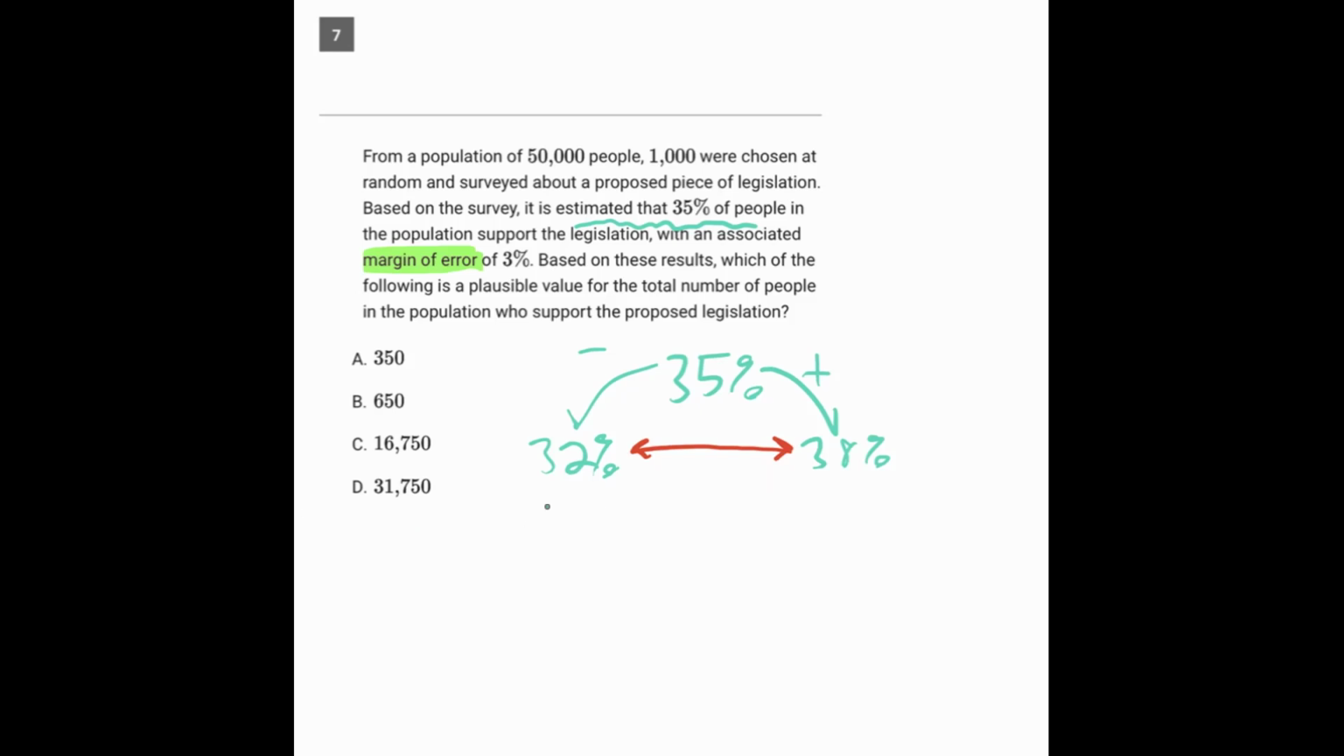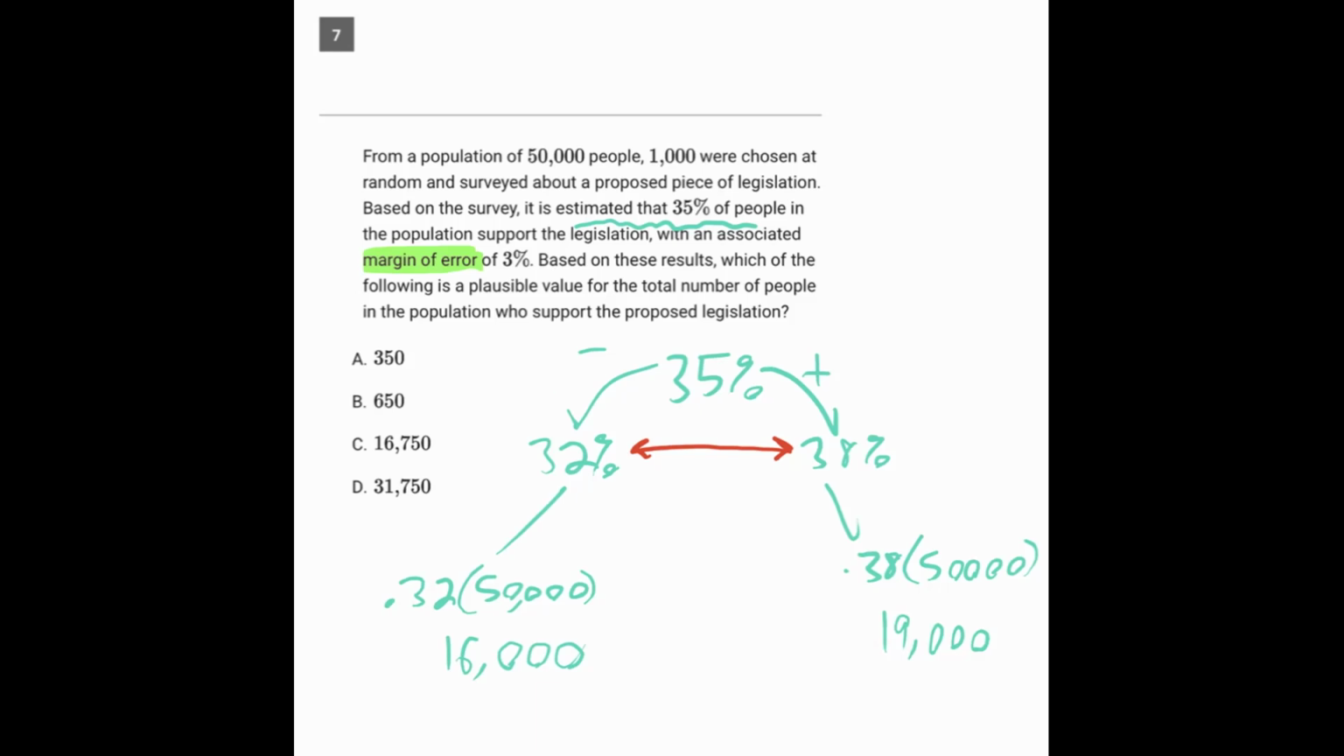But in this situation, we need to find out what 32% of the 50,000 would be, and what 38% of the 50,000 would be. And of course, 32% is 0.32 of 50,000. Of means multiply, so multiply by 50,000, and 0.38 times 50,000. So let's get both of those numbers on our calculator. 0.32 times 50,000 is 16,000, and 0.38 times 50,000 is 19,000.